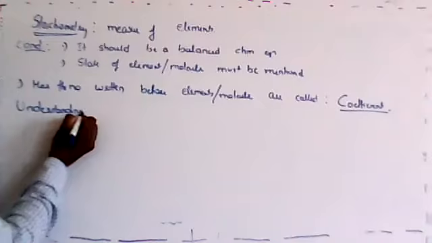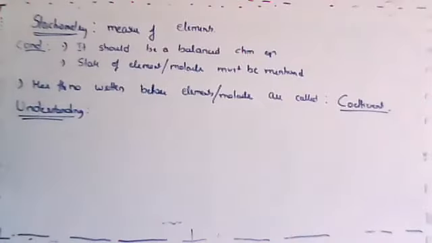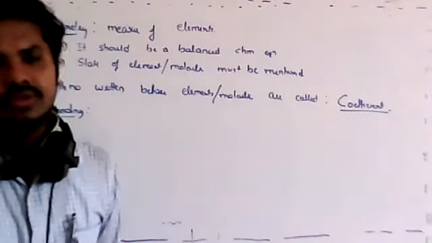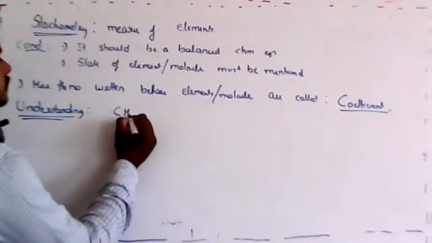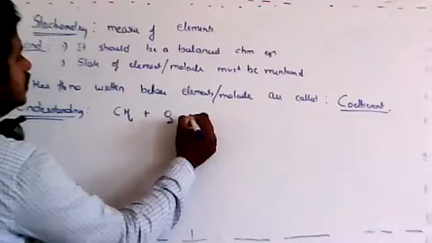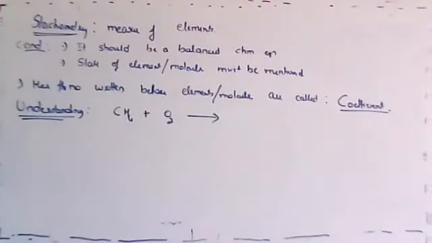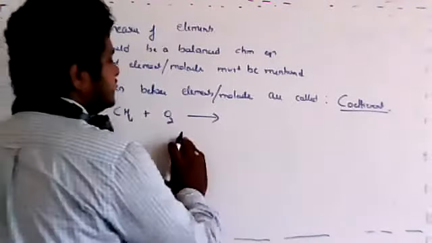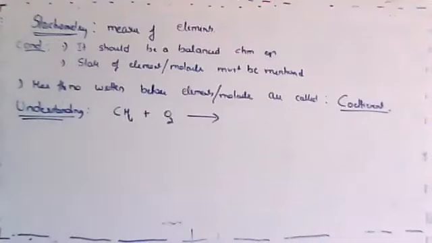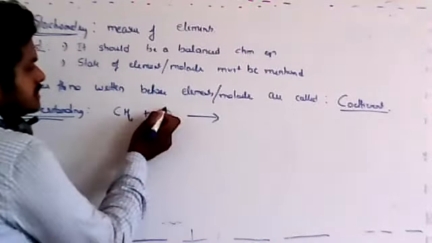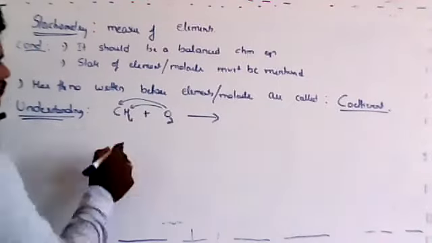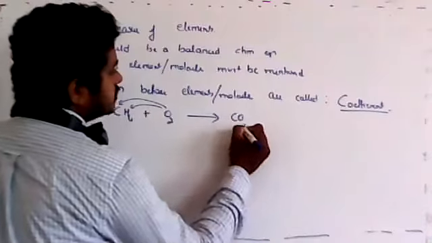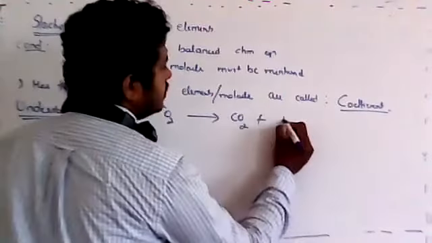Understanding means, for the calculation, you must understand what is given and what is needed to be calculated. All those things should be understood. So let's take the best example, CH4 plus O2. You might wonder why I'm taking this repeatedly. You should know that this is a combustion reaction. Majority of the time, when oxygen is given, you just give this oxygen separately to both the elements. When the carbon takes the oxygen, it becomes carbon dioxide. When the hydrogen takes the oxygen, it becomes H2O.